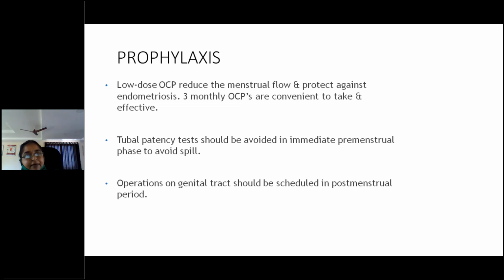And Duphaston we can advise if they want. And number 3 is tubal patency test should be avoided in the premenstrual phase, and any operation should be scheduled in the post-menstrual period. Okay.